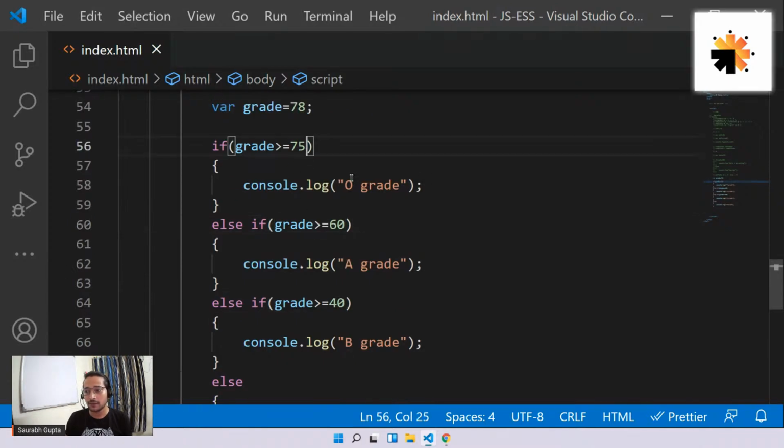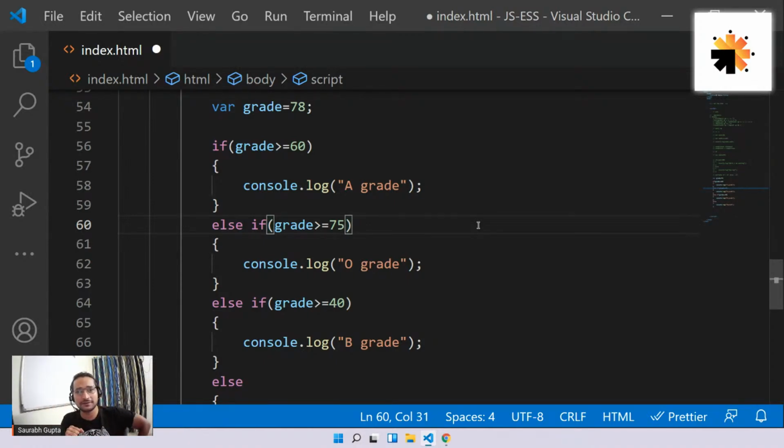What if I put the 60 condition on top and the 75 condition on bottom? Now what? I didn't do any change. It's still the same. Let me also do this. Here I'm going to put A grade and here I'm going to put O grade. Fine, all set. If grade is greater than or equal to 60, print A grade. If grade is greater than or equal to 75, print O grade. Nothing has changed. My conditioning is still correct. Now what will I get, everyone? Just asking.